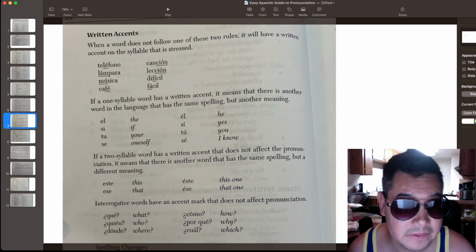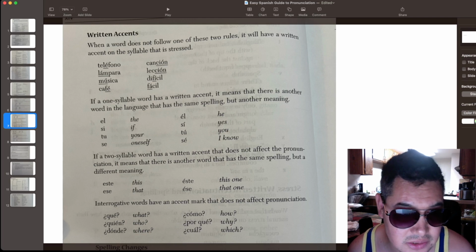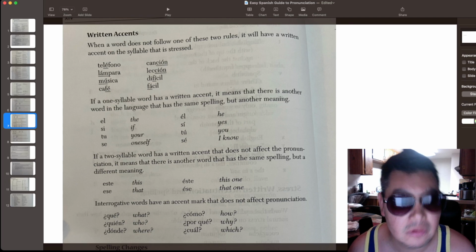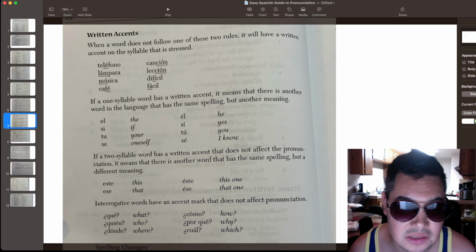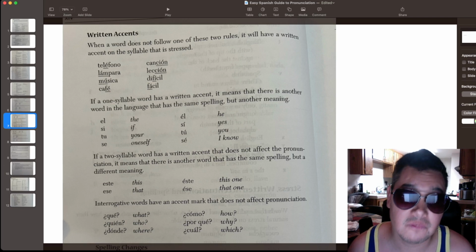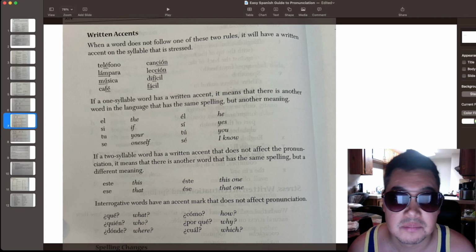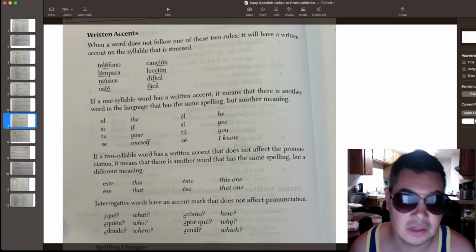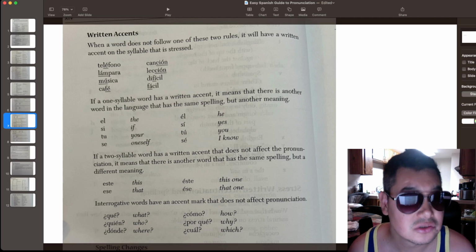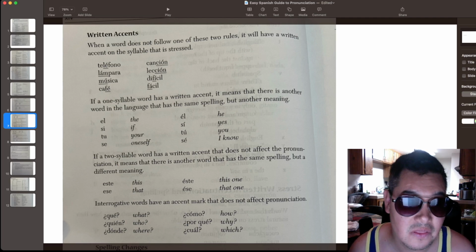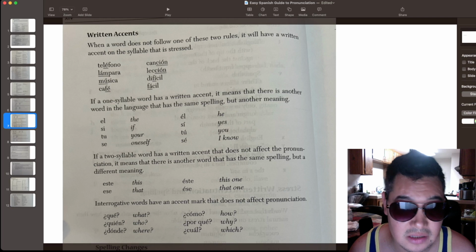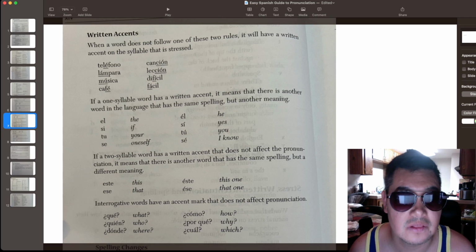So, for example, here we have two words that are exactly the same. But they mean two different things. And that's why you use the accent on them. So when you have a one-syllable word with two meanings, the second meaning has the accent. So for example, el and él with an accent are pronounced exactly the same. Él with an accent means he. El without an accent, the.